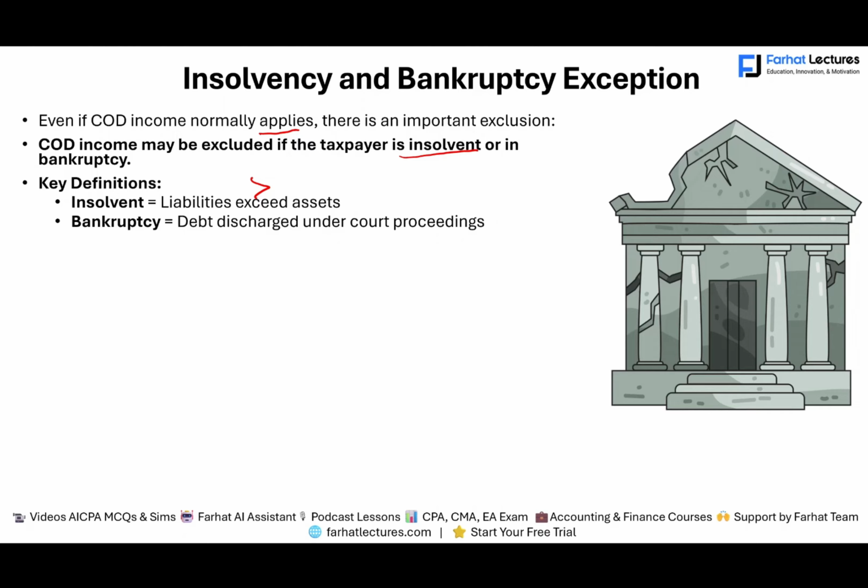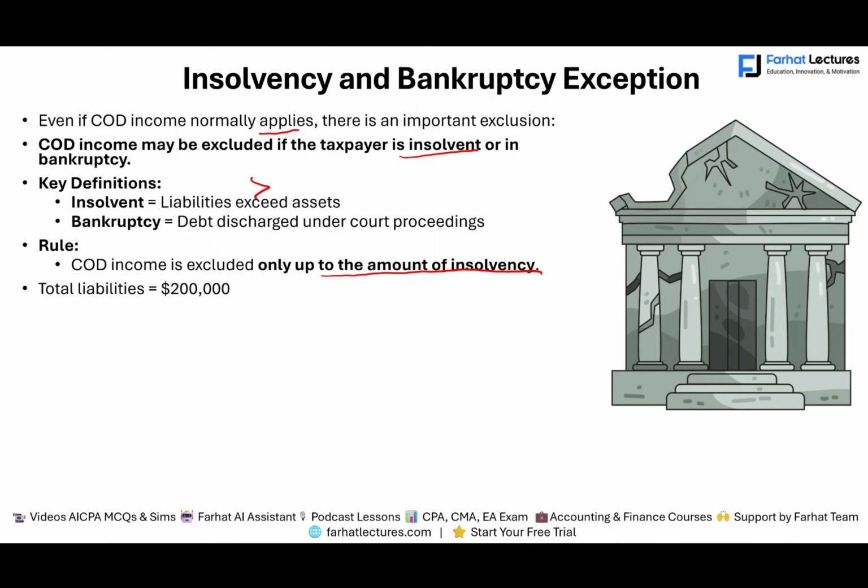Bankruptcy is debt discharge under a court proceeding. You're in a court proceeding and you are in bankruptcy. What are the rules? The cancellation of that income is excluded up to the amount of the insolvency. What does that mean? Let's assume total liability is 200, total asset 150. So we have an insolvency of 50,000. Liabilities exceed assets by 50,000.